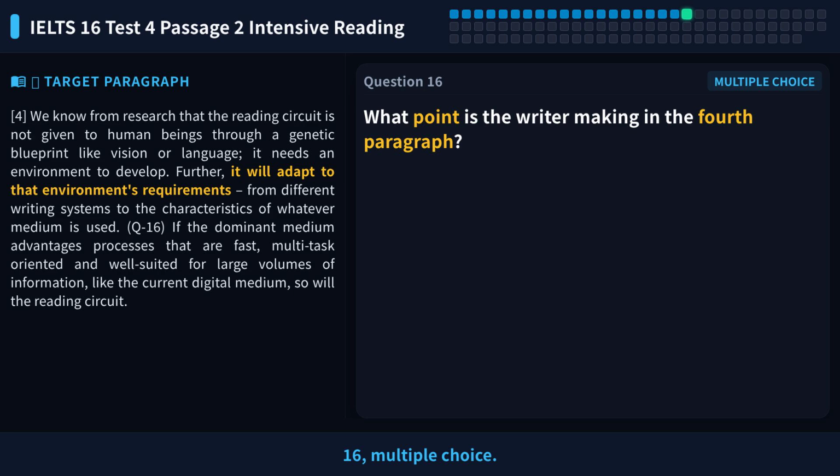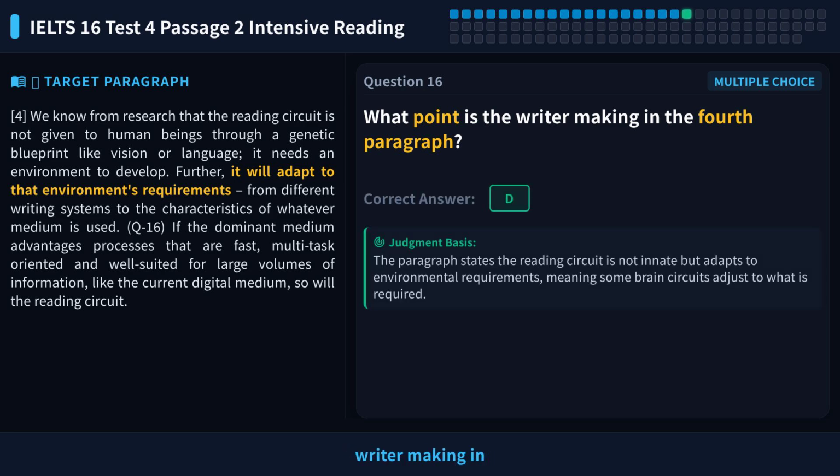Let's look at question 16, multiple choice. The question asks, what point is the writer making in the 4th paragraph? Option A, humans are born with the ability to read. Option B, reading can be done through many different media. Option C, writing systems make unexpected demands on the brain. Option D, some brain circuits adjust as needed. Please pause and think first.